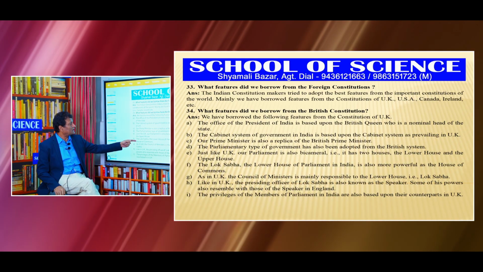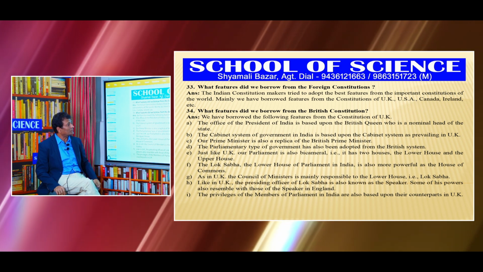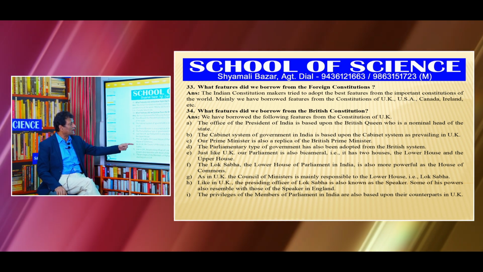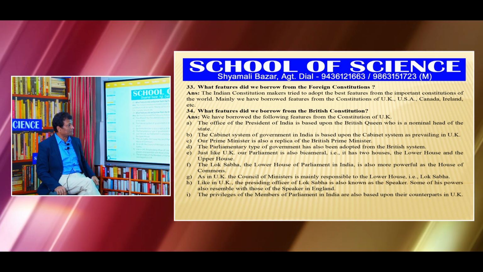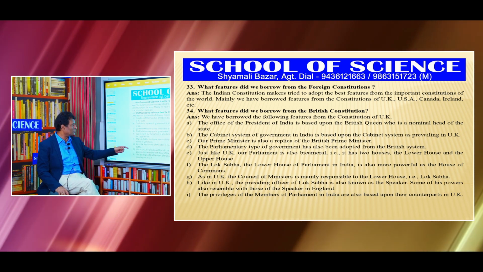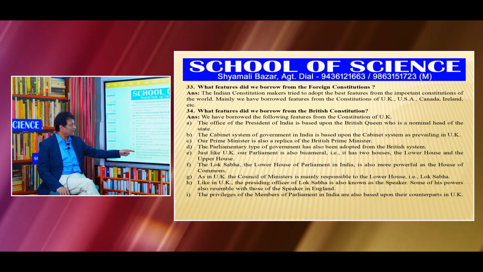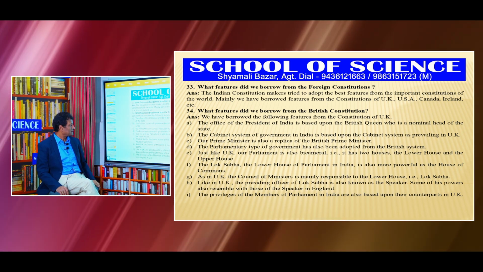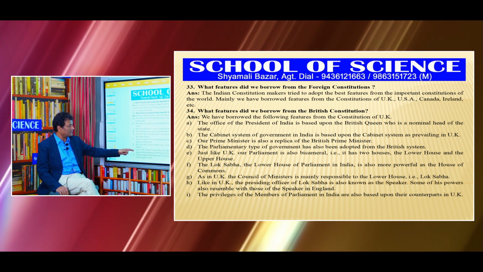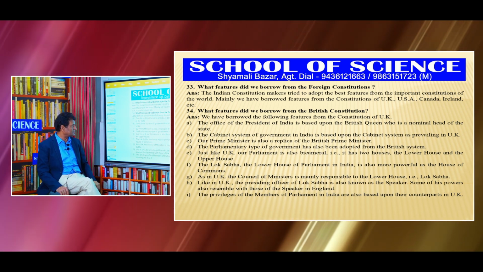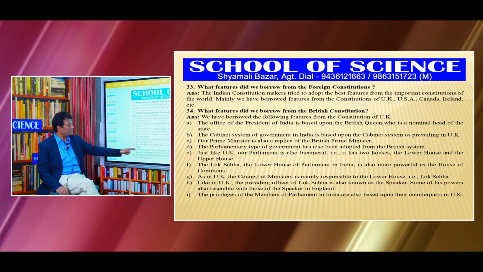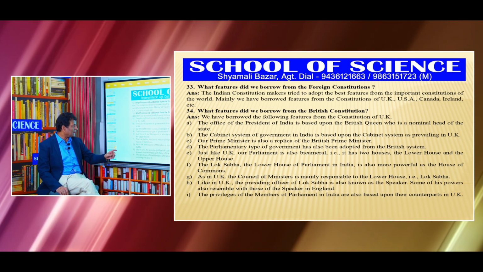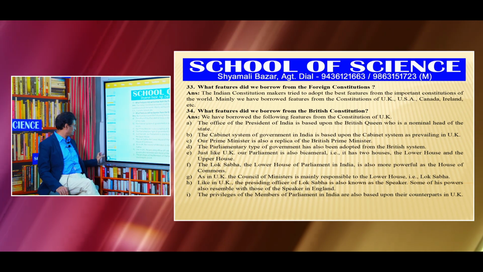The Lok Sabha, the lower house of Parliament in India, is also more powerful as the House of Commons. As in UK, the Council of Ministers is mainly responsible to the lower house, that is Lok Sabha. Like in UK, the presiding officer of Lok Sabha is also known as the Speaker. Some of his powers also resemble those of the Speaker in England. The privileges of the members of Parliament in India are also based upon their counterparts in the United Kingdom.